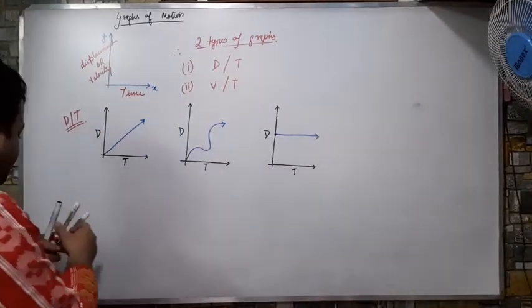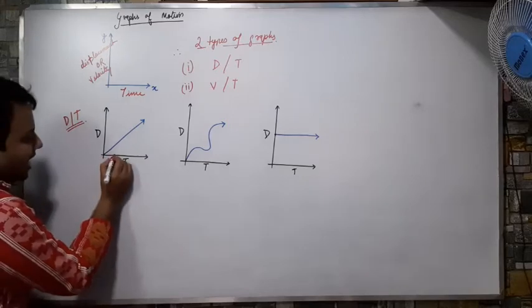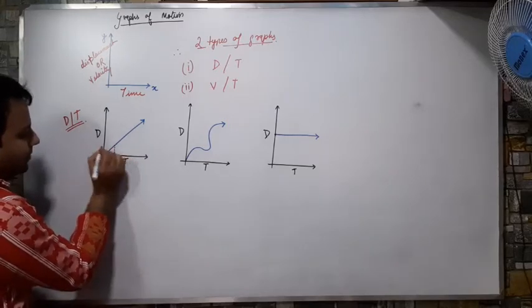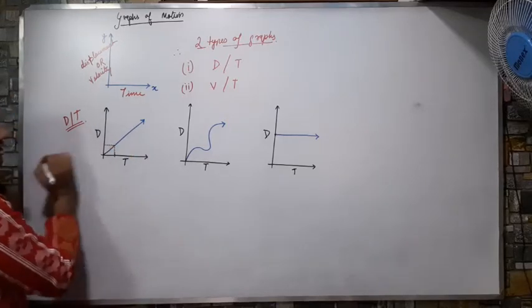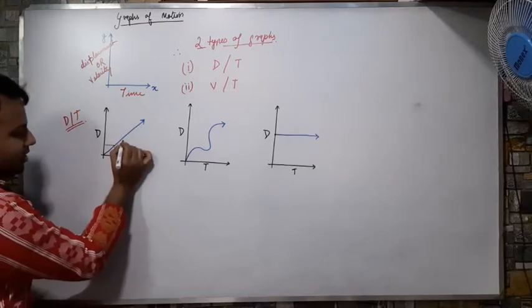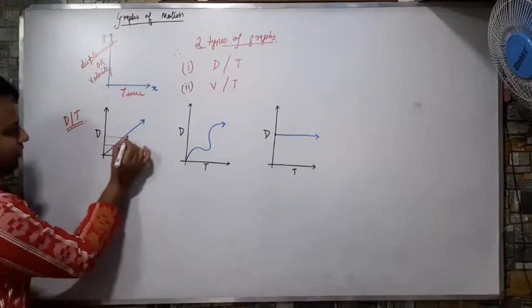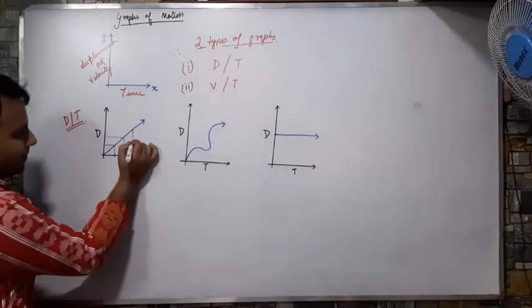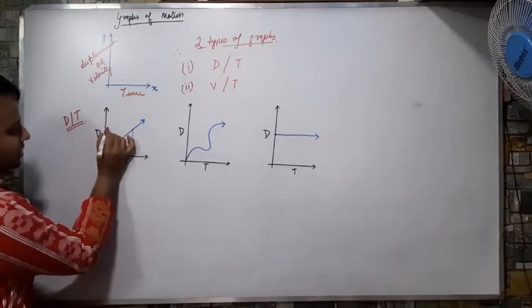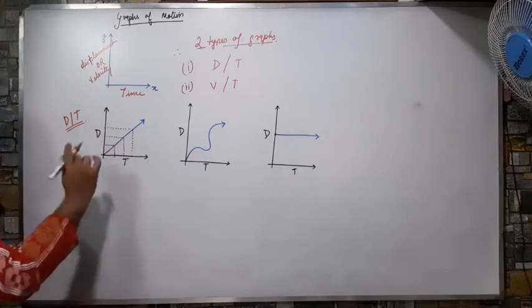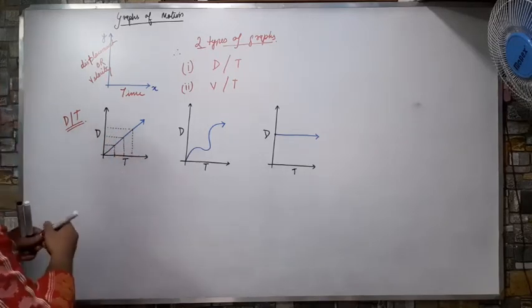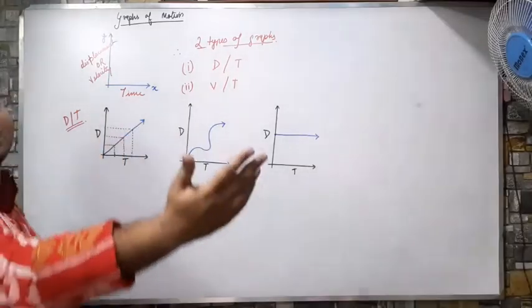See here, the first one. पहले में क्या हो? Suppose the time is 1, the distance also is 1. If the time is 2, the distance is also 2. If the time is 3, the distance also is 3. So what I can see here, as the time is increasing, the distance is increasing in the same manner.